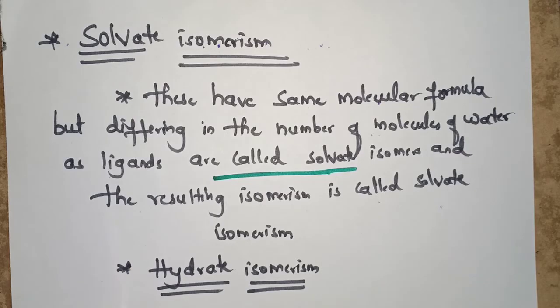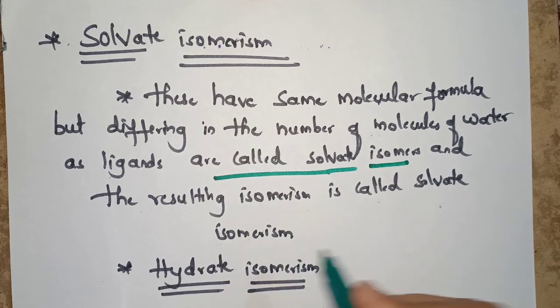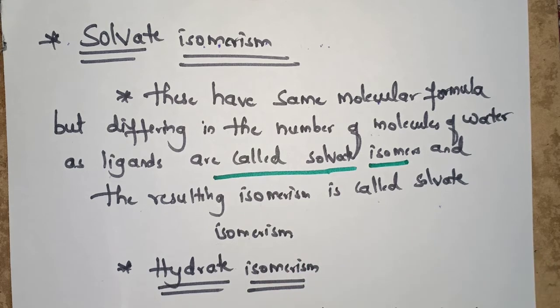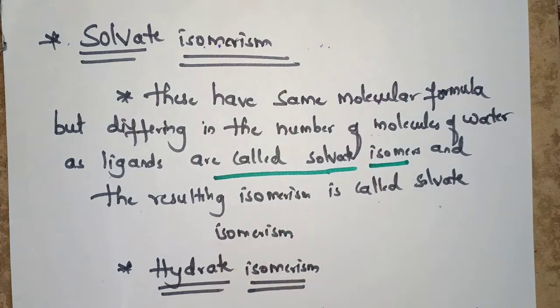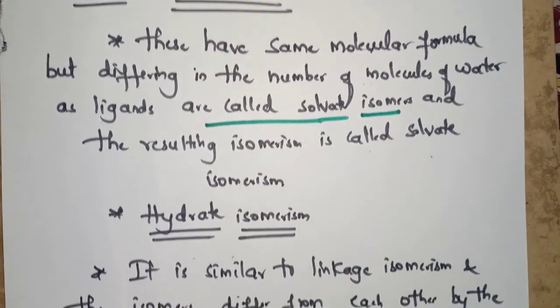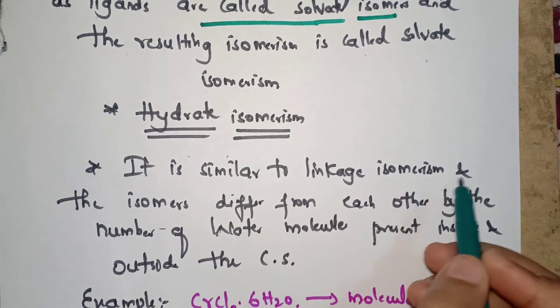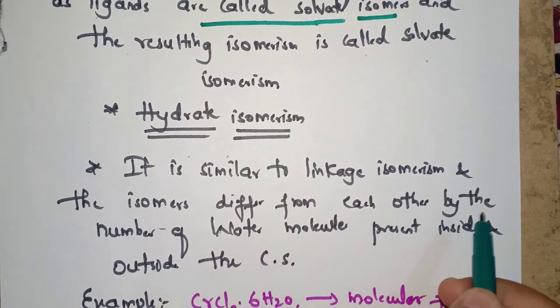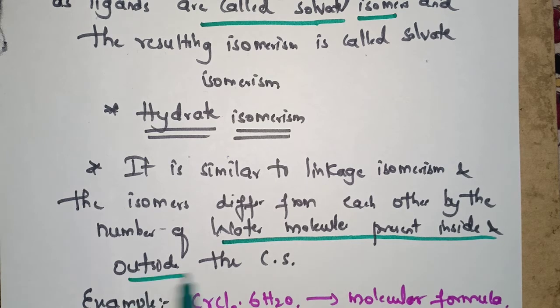The fourth type of structural isomerism is solvent isomerism. These have the same molecular formula but differ in the number of molecules of water as ligands, and are called solvent isomers. The resulting isomerism is called solvent isomerism. It is also called hydrate isomerism. It is similar to linkage isomerism, and the isomers differ from each other by the number of water molecules present inside and outside the coordination sphere.